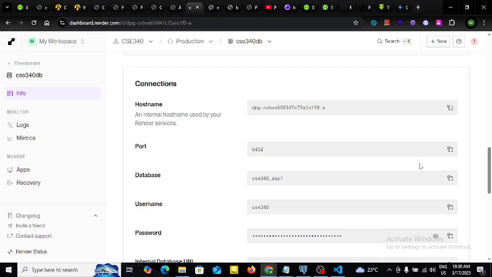In this video we are going to talk about how to destroy and rebuild the database service on Render.com, and how to create a new connection between the remote database, which is located on Render, and local tools such as SQLTools and pgAdmin.